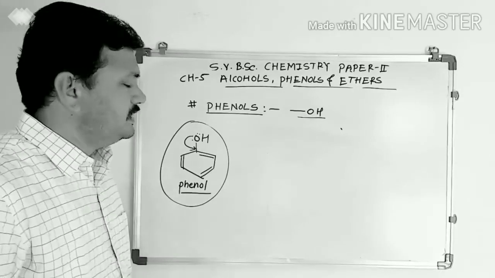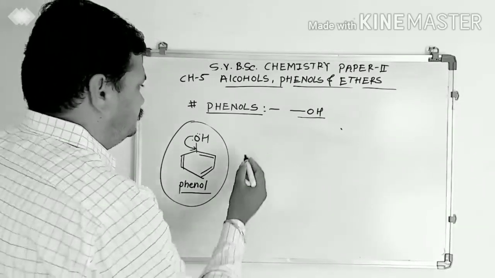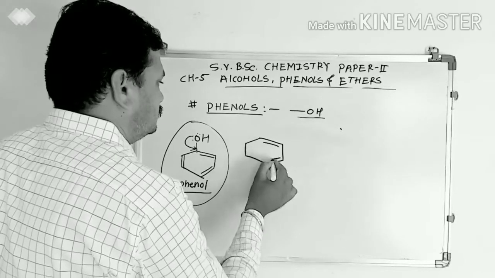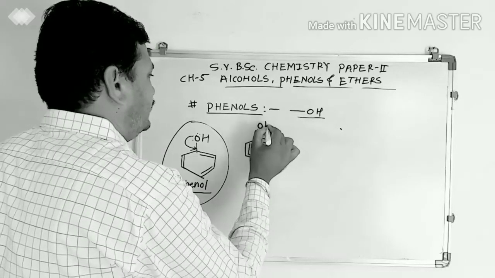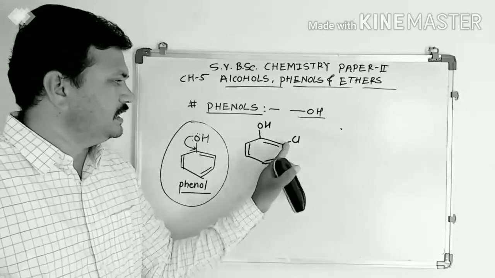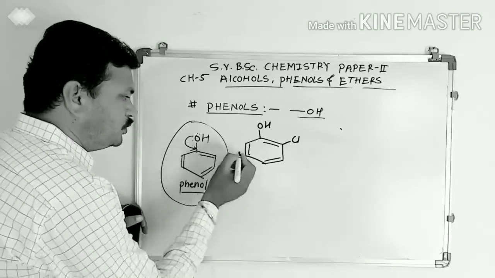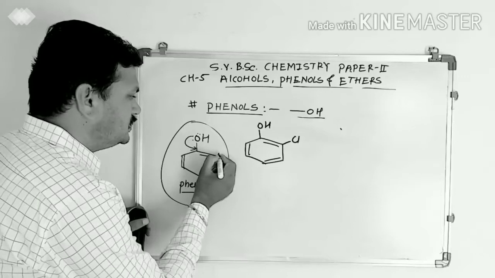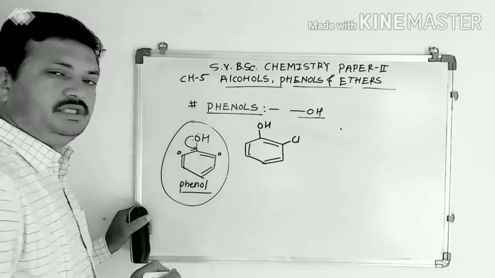Now we will see the nomenclature of these phenolic compounds. OH, when a chlorine group is attached to this second position. Now we will see the positions close to this OH group. These positions are known as ortho positions.